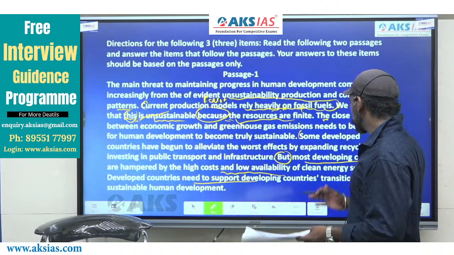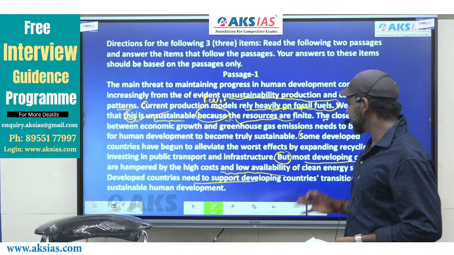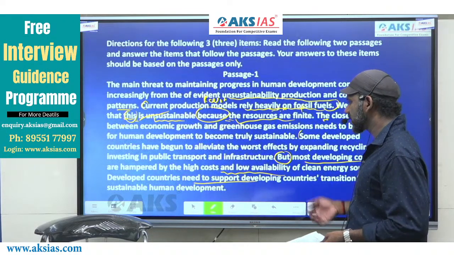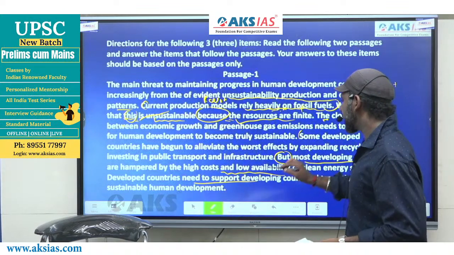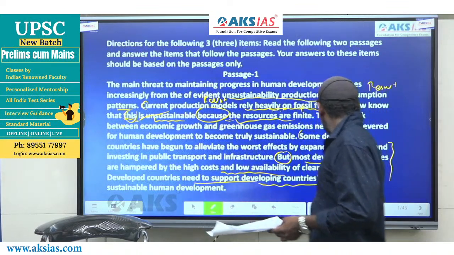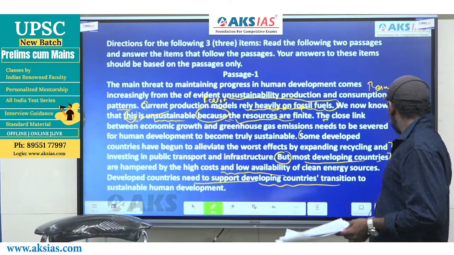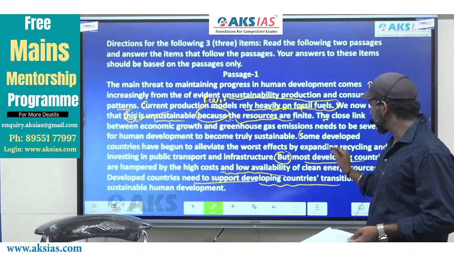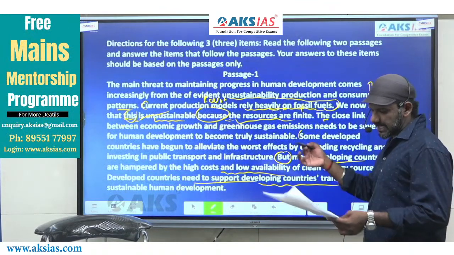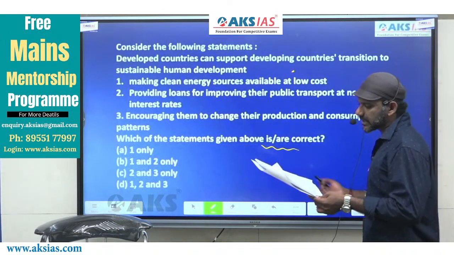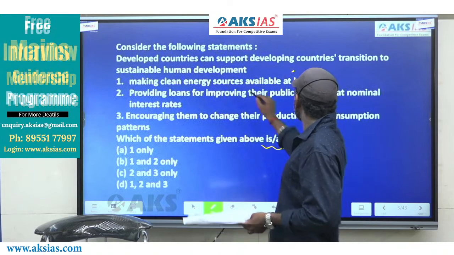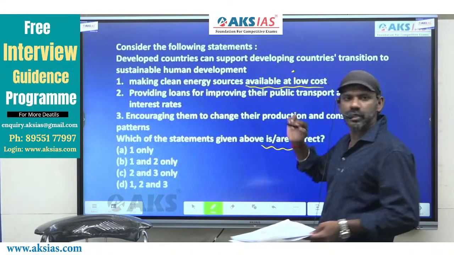Developed countries need to support developing countries' transition to sustainable human development. The developed countries can support this transition by helping them overcome this barrier, which is given as statement 1: making clean energy sources available at low cost.